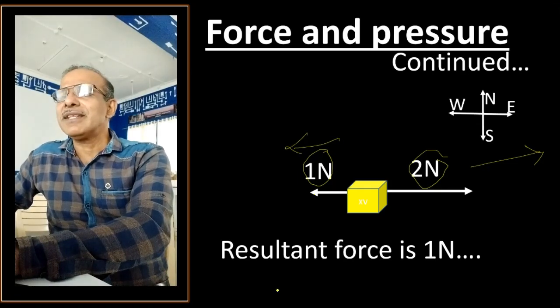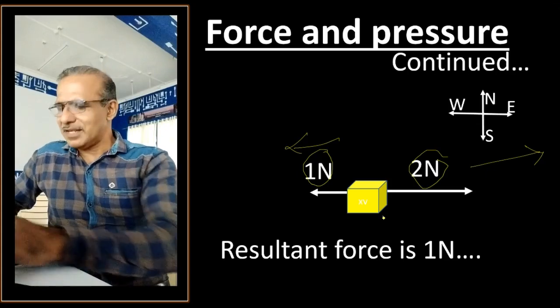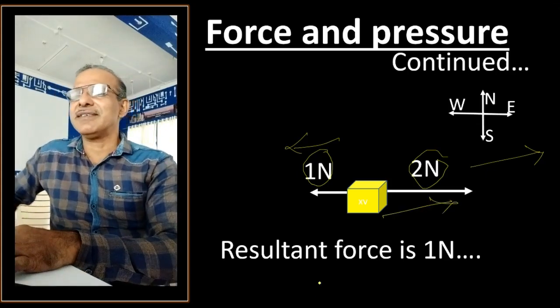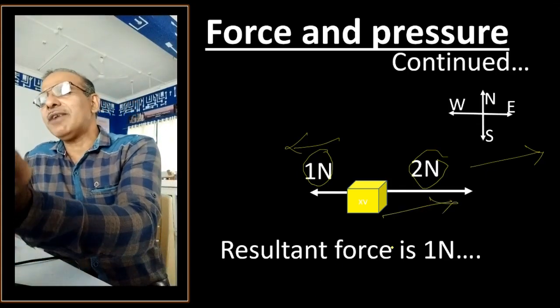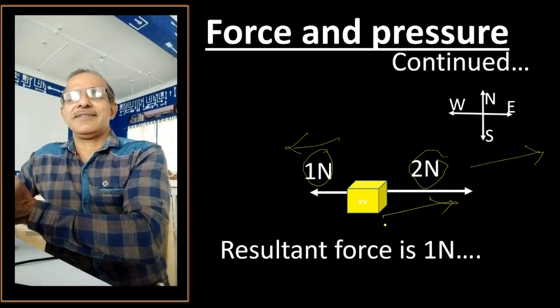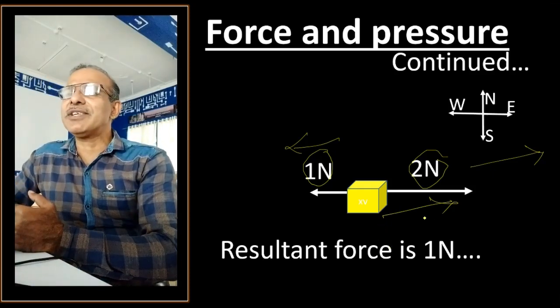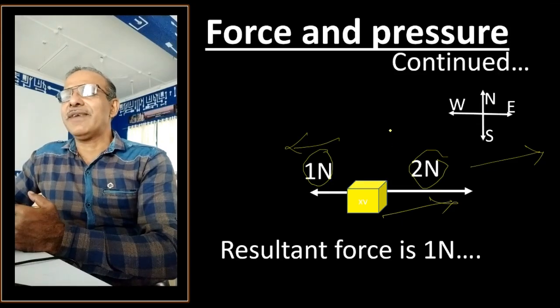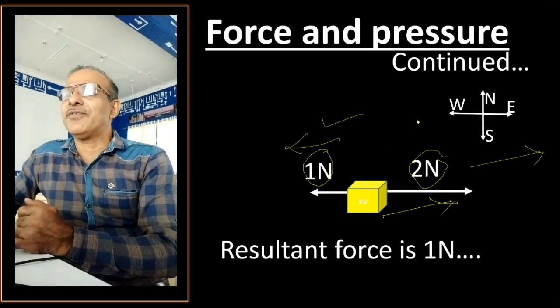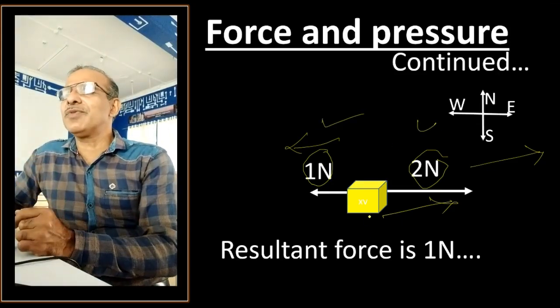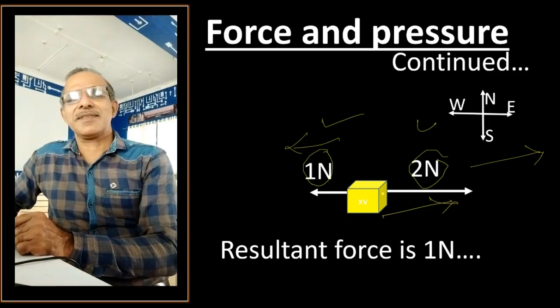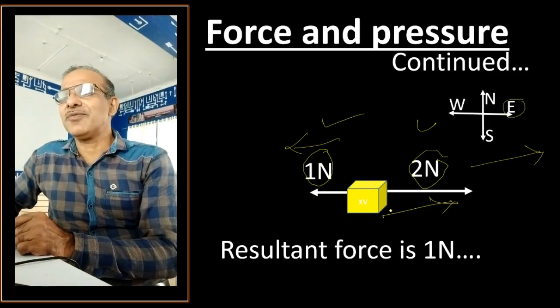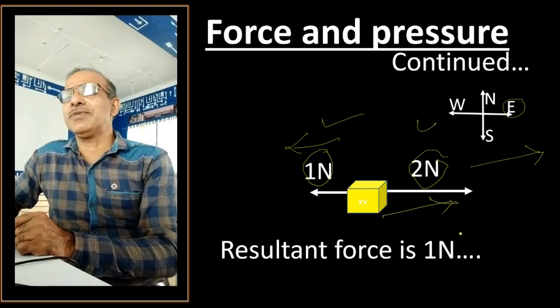And what will happen? The object definitely will move this side. The effect of these two forces is that the object will move towards east with how much force? 1 Newton of force, because 2 Newton minus 1 Newton.